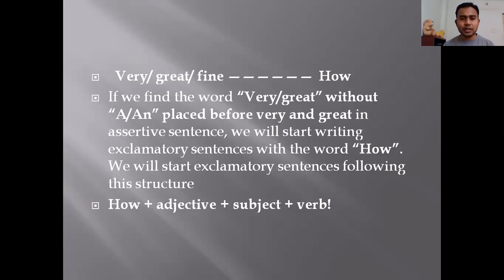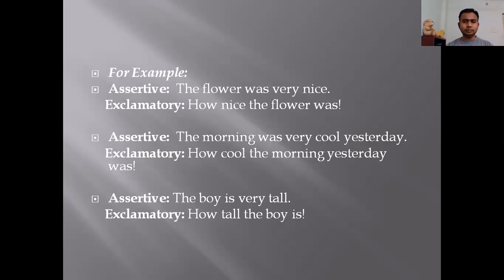When a and an are there, we start the exclamatory sentence with what. But if a and an are not there, then we have to start the sentence with how. Equation is given, how plus adjective plus subject plus verb. Example, the flower was very nice. The flower was very nice. You can see the word very here, but you cannot see a or an.